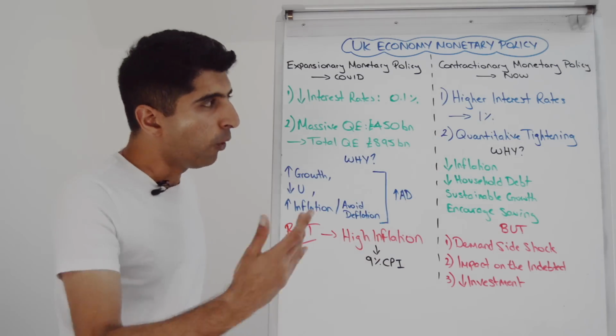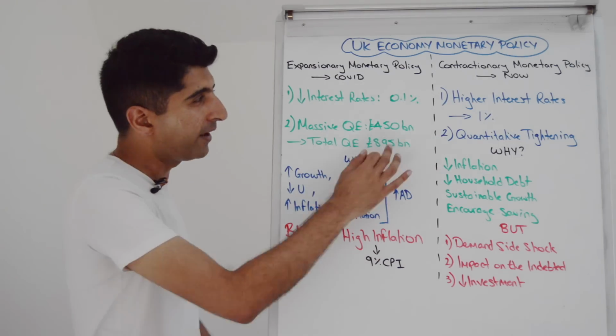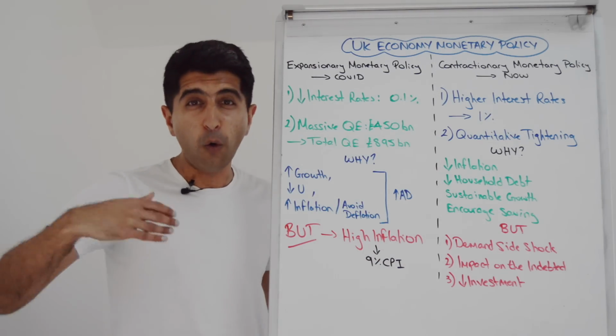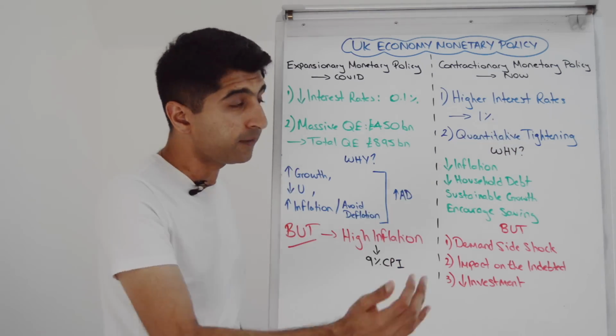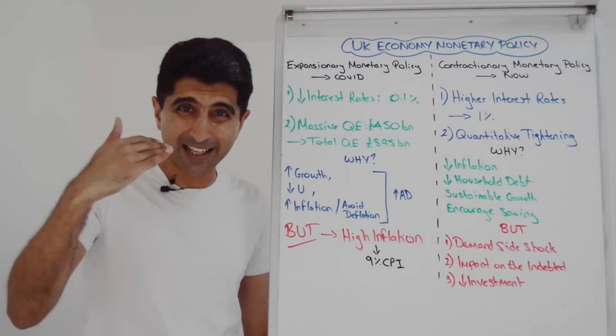You can see that they were 0.1% during the worst of the COVID crisis. In truth, they were 0.1% all the way up until December 2021. So in a short space of time, interest rates have gone up a lot to 1%. They're going to continue rising.